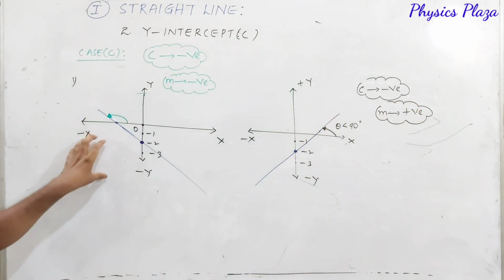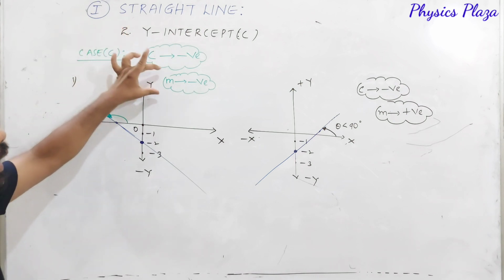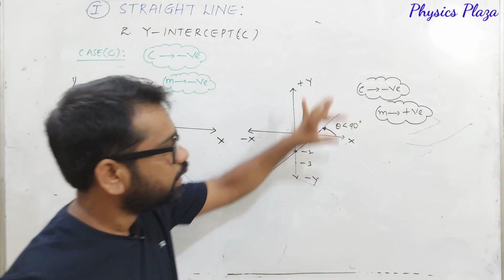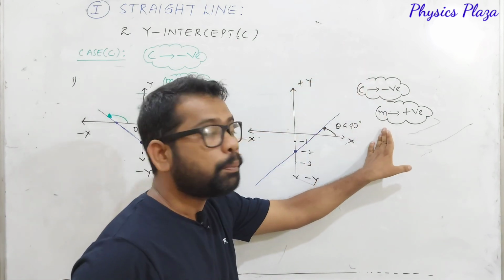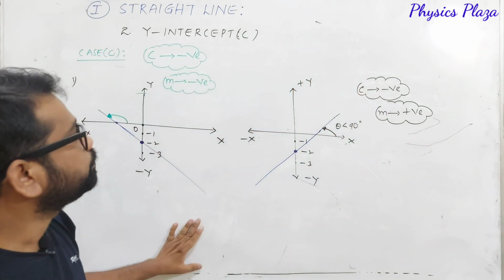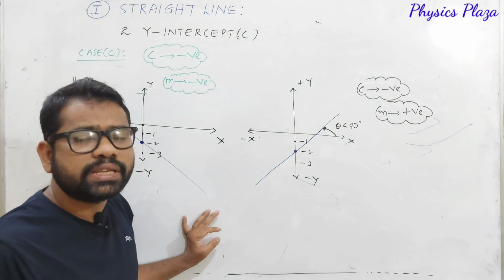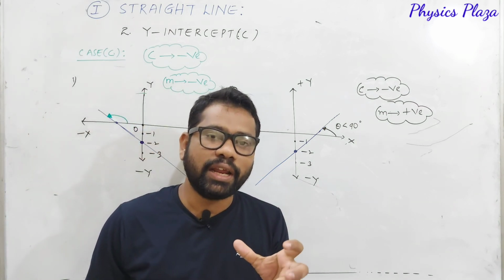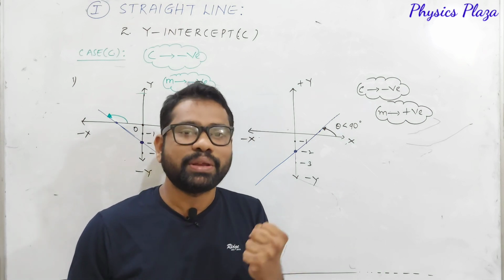So this is a straight line with a negative intercept, negative slope. Whereas this is the straight line with negative intercept and positive slope. This is very important. And children, now we will see what are the equations of straight line and how the graphs are going to be. It's very important. Let us see here.